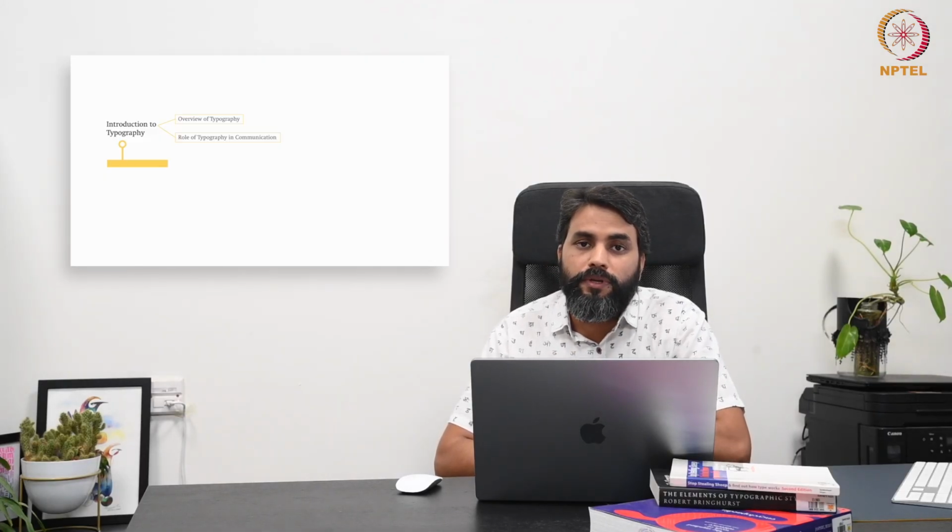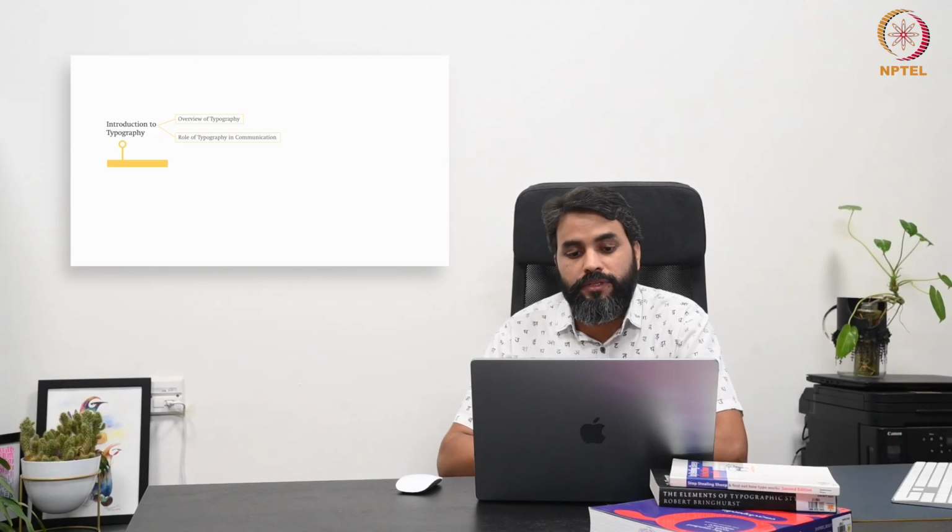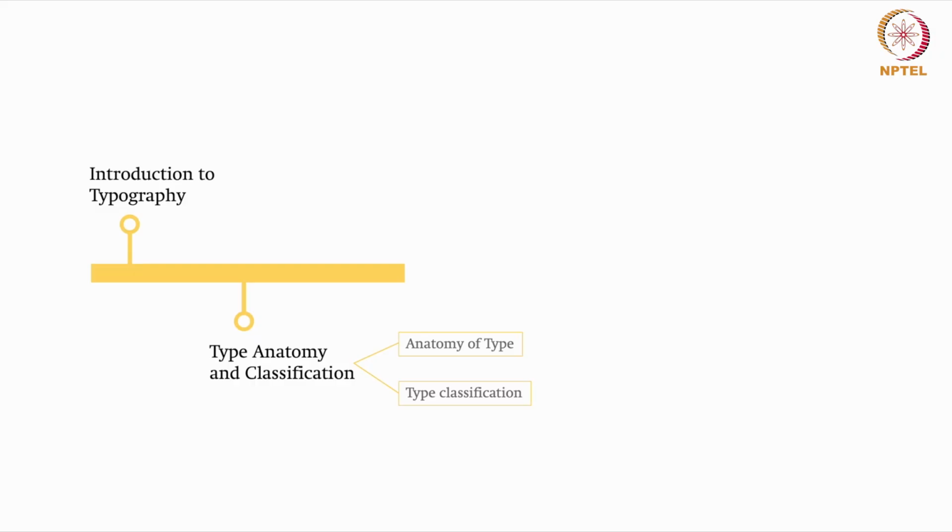And if you pay attention to this part, you will gain an understanding of the history, terminology, and role of typography in design. This introductory section will be followed by type anatomy and classification, and this section will help in developing a very strong foundation in type anatomy and classification. You will learn the anatomy of letterforms, type classification, and the significance of different type styles, enabling you to make informed choices in selecting typefaces.